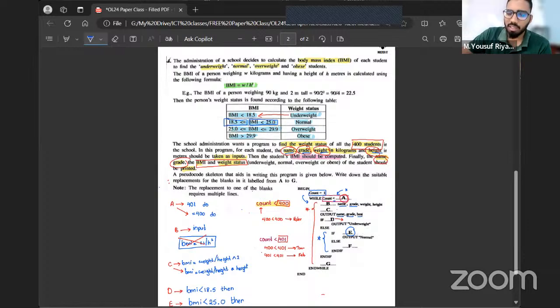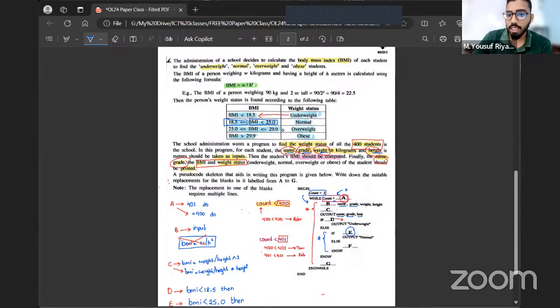It depends on how your marking scheme is prepared. If the marking scheme is strict, then they'll say it's wrong. If the marking scheme is lenient, they'll give you marks. So it depends on the marking scheme, but mentioning the full condition is not recommended.